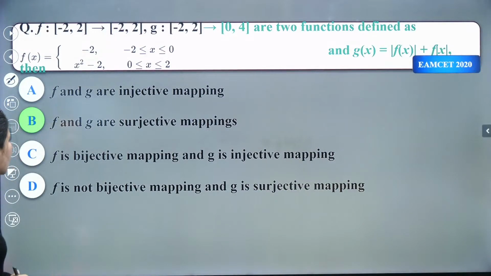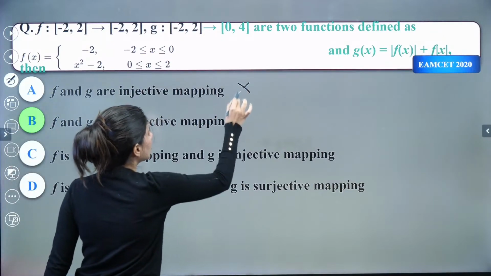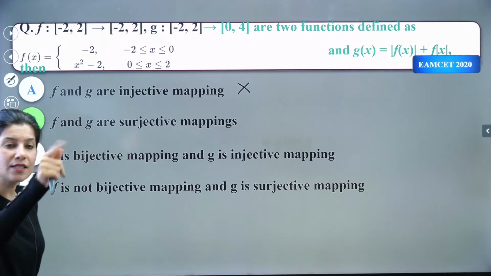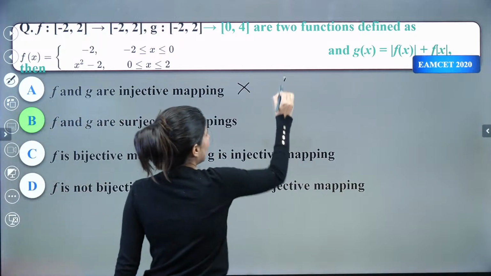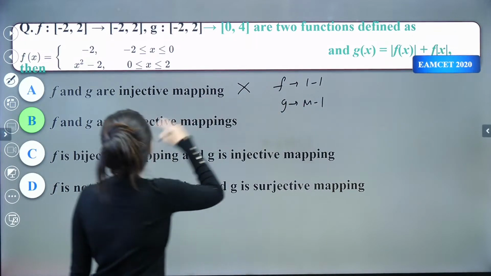Now let us understand. So injective is 1, 1 or not. So this answer is absolutely wrong because your g horizontal line, it is many 1, right? So f is 1, 1 but g is many 1. So that's why this is wrong.